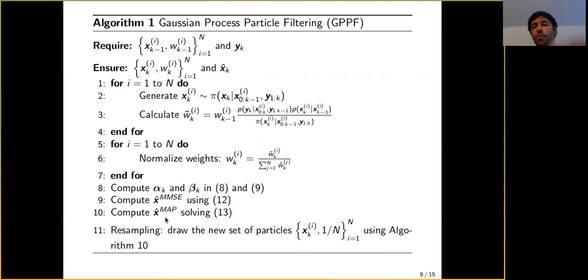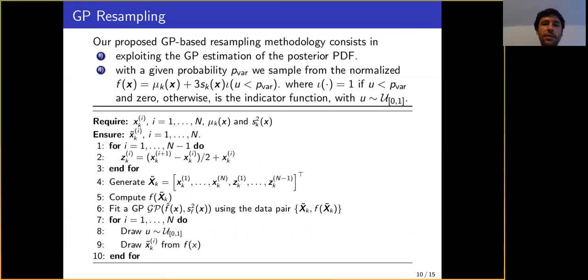And then we go to the resampling phase of particle filters, for which we also propose an algorithm, summarized here. Basically, what we would like to do is to sample from the mean of our GP, so from this approximation of the PDF. But because we also have this uncertainty measure for the GP, we were interested in using it as well.